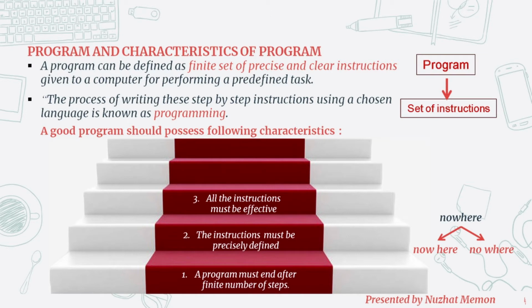All the instructions must be effective. That is, they should be carried out exactly. It means you must give the instructions to a program that make sense, like giving the value of radius to calculate the area of a circle. But here, giving variables like length and width does not make our program effective. So instructions should be carried out exactly.